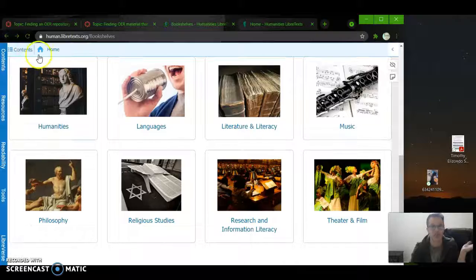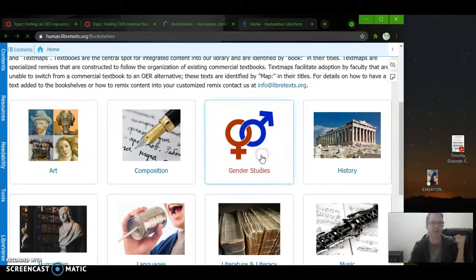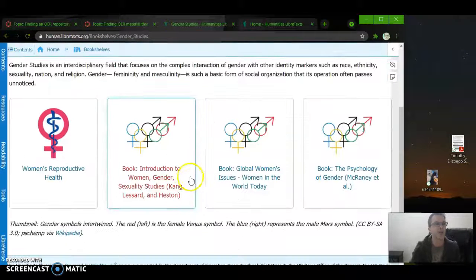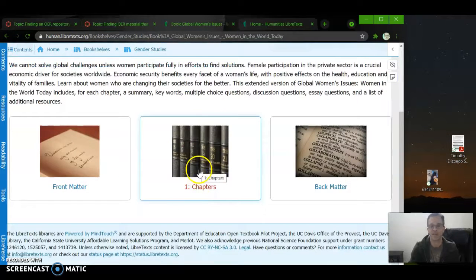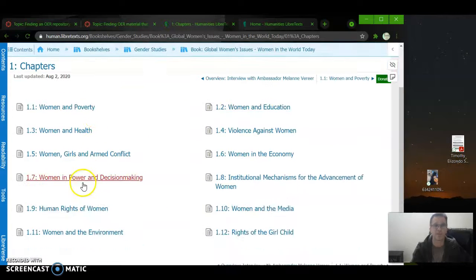Let me just show you just another example in case. Let's go to gender studies because it's super important. I'm just grabbing this one. Yep. And we can see a very similar kind of organizational schema as it relates to the front of the book, back of the book, and then also the chapters, right?